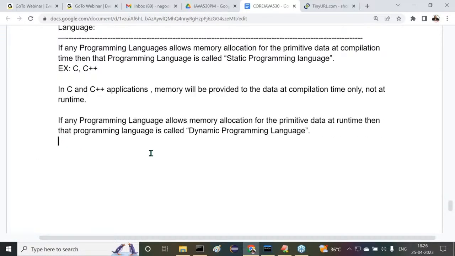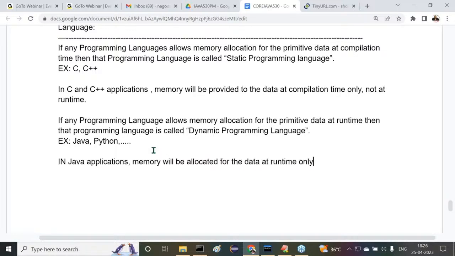Right, sir. Then what are the examples for these dynamic programming languages? We can understand Java. Of course, Python is also a dynamic programming language, and some other programming languages too. How can you say Java is a dynamic programming language? The point is very simple. In Java applications, memory will be allocated for the data at runtime only. I'll give one simple point along with this.